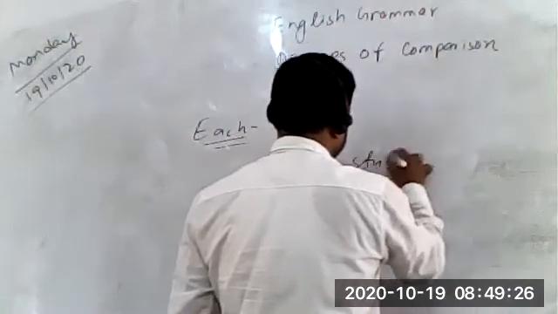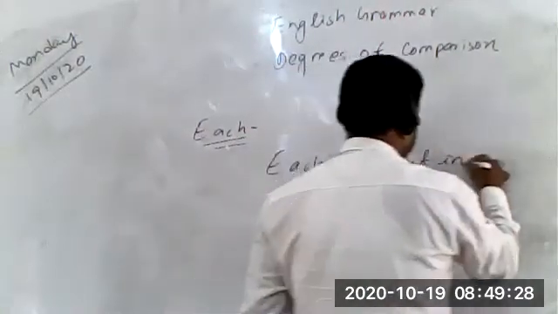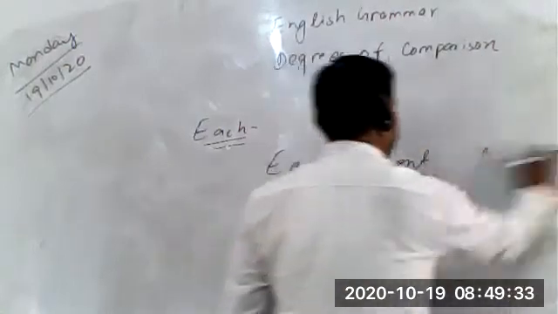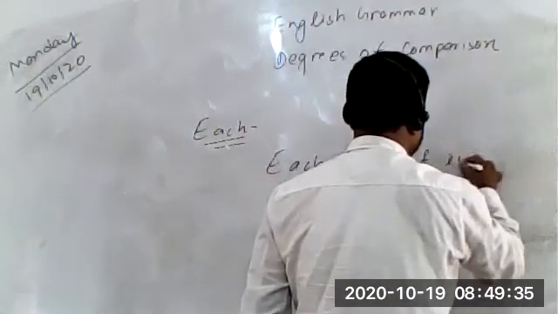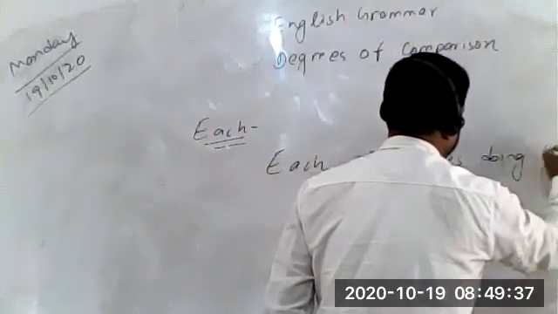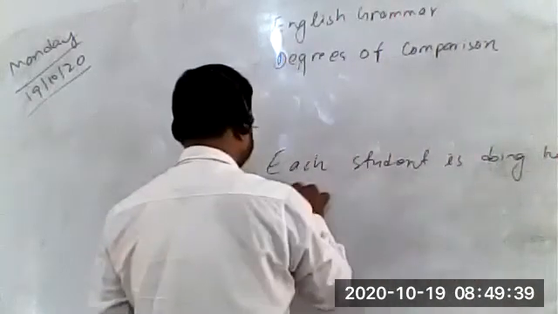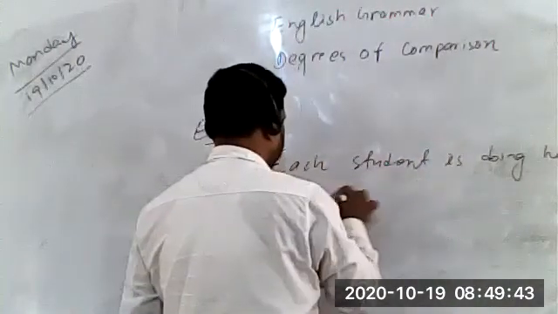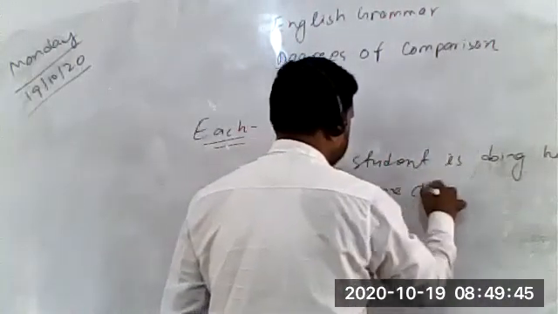Each student in the class, each student is doing his or her work in the class.